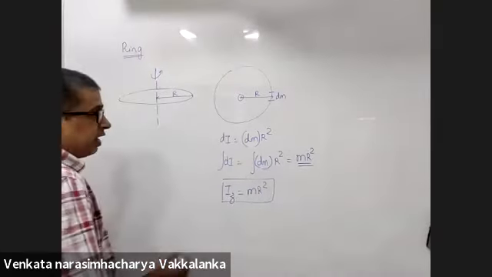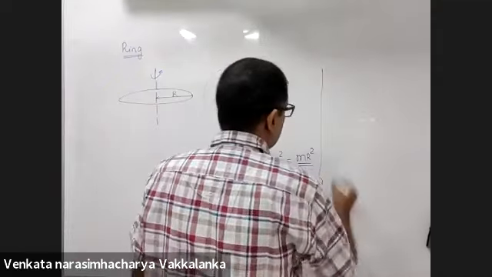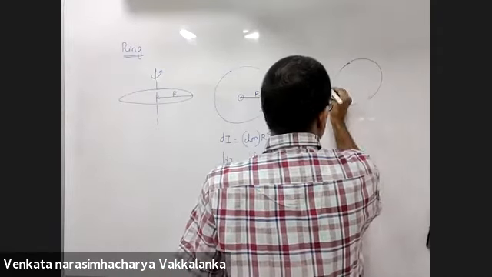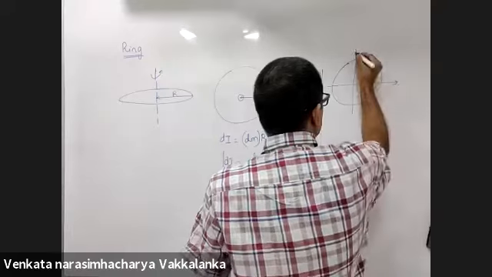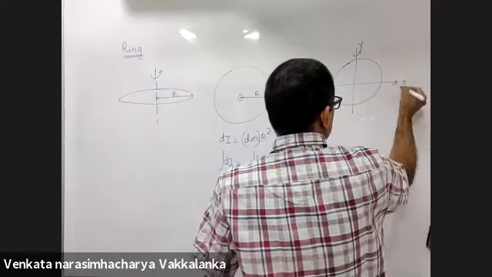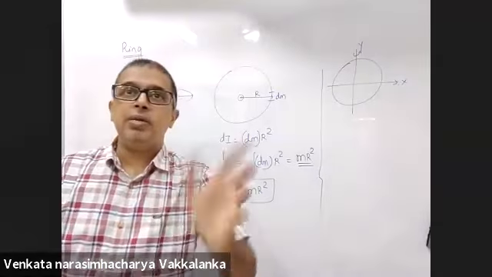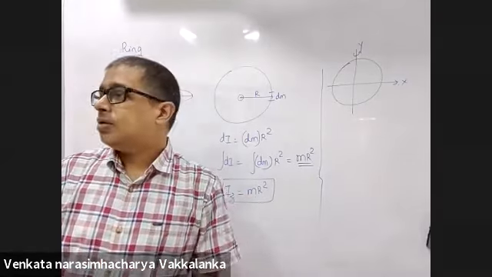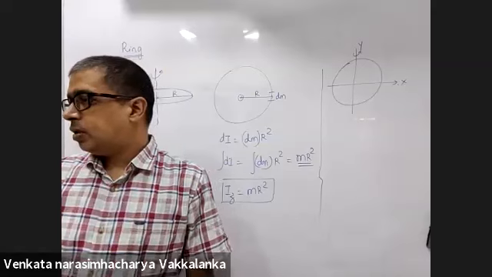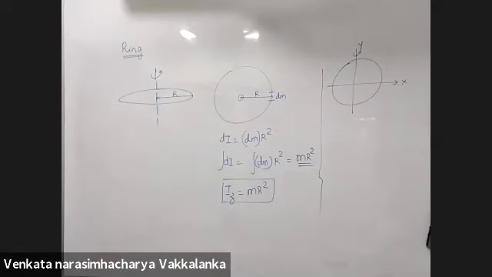Now, for a ring, this is the x-axis, this is the y-axis. X and y are in the plane. Let me bring something circular. What do I have circular? Your medal. Now listen.